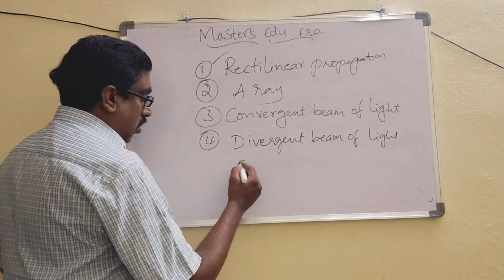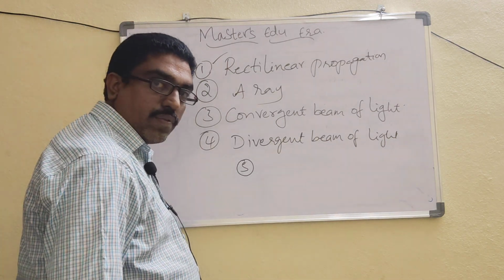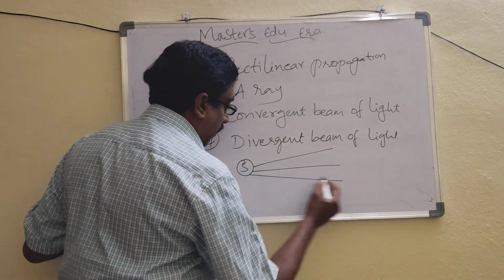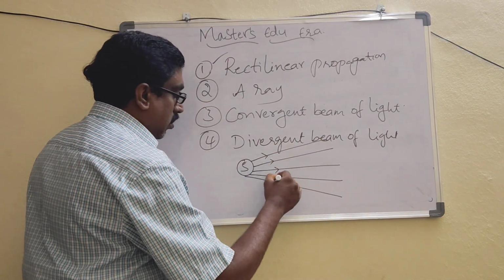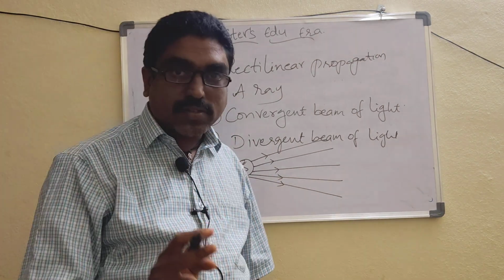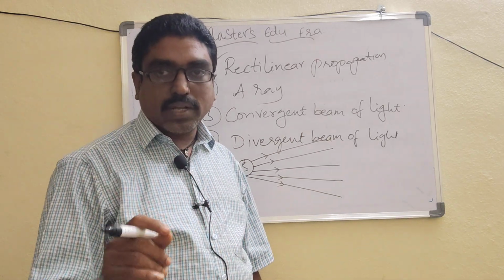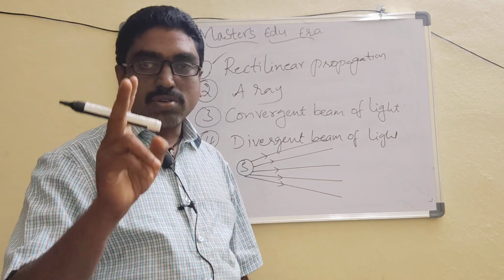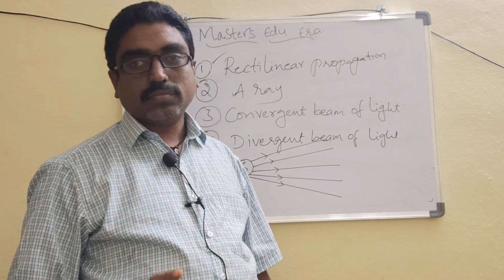For example, this is a source of light. From this source, the light travels in a straight line. It never bends until and unless an obstacle comes in its path. It always travels in a straight line. That is the first very important characteristic of light.